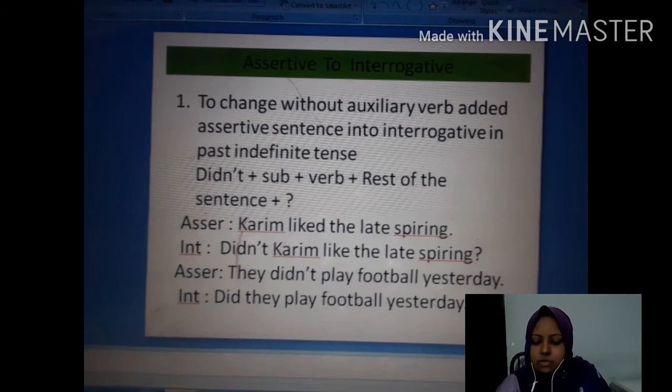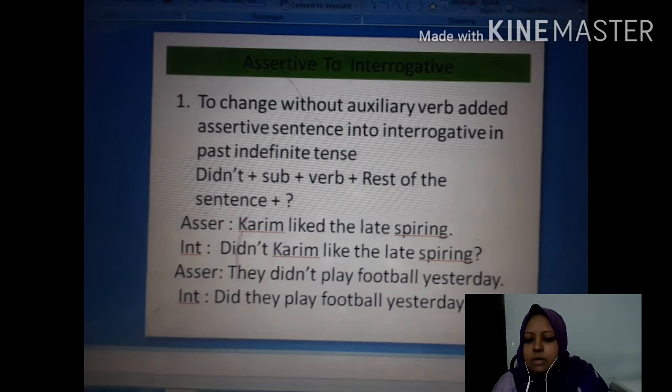Okay, so to change without auxiliary verb added assertive sentence into interrogative in past indefinite tense, we have to maintain this structure. We can take an example.